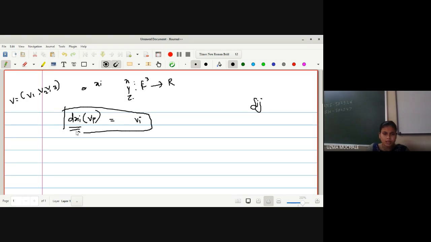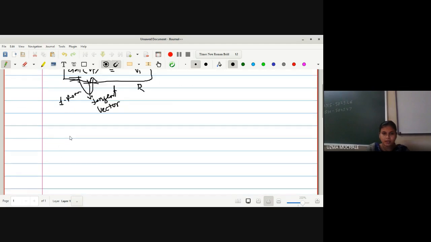So what is the resultant? A one form applied on a tangent vector gives a real number. This is the one form, and this is a tangent vector. Why did I apply the one form on a tangent vector? Because for any one form the domain is Tp of E3, the set of all tangent vectors, and the resultant is a real value. So here you can take any tangent vector.